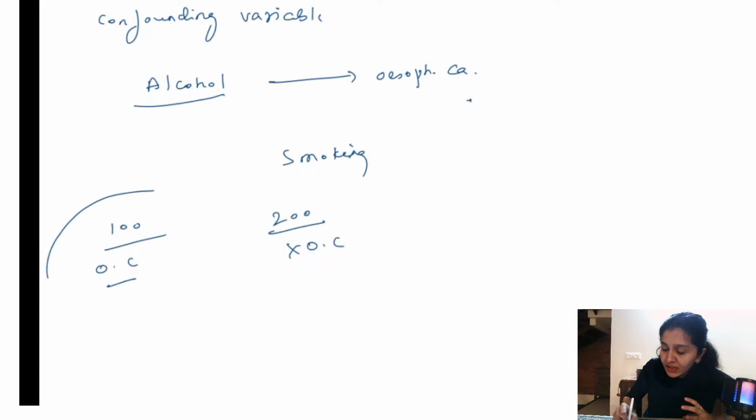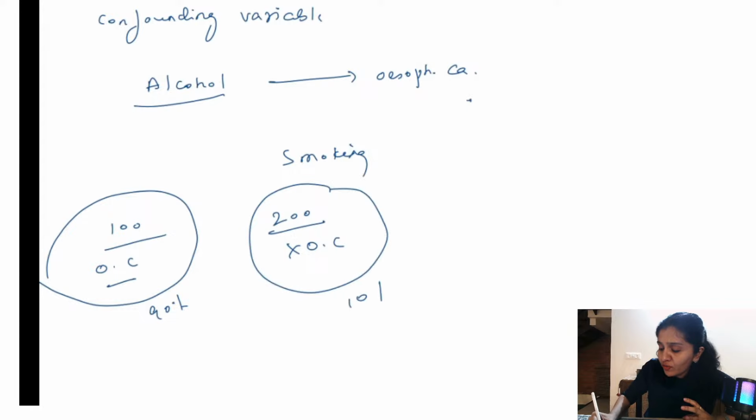Let us assume that in this particular group 90% of them are smokers, and in this group only 10% are smokers. That is how I've selected controls. Alright, and I'm trying to study the effect of alcohol on esophageal cancer. So when I'm doing this, don't you think smoking also will influence the result, because smoking can independently lead to esophageal cancer, right? That is point number 1. The factor which can independently lead to the outcome is known as a confounding variable.